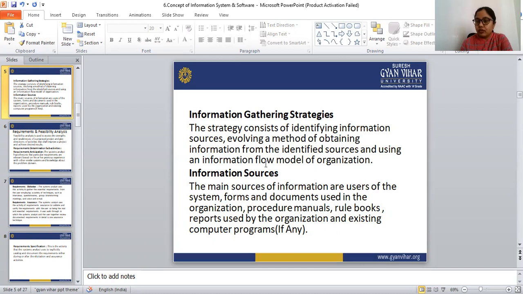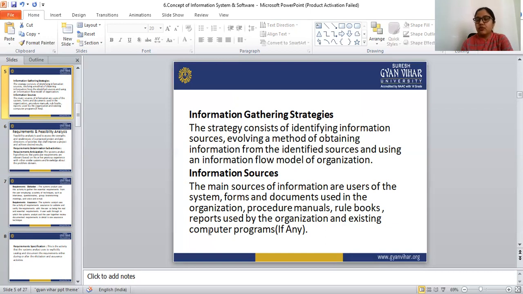So what are the information sources? The main sources of the information are the users of the system. The forms and documents available in the organization are also sources of information.